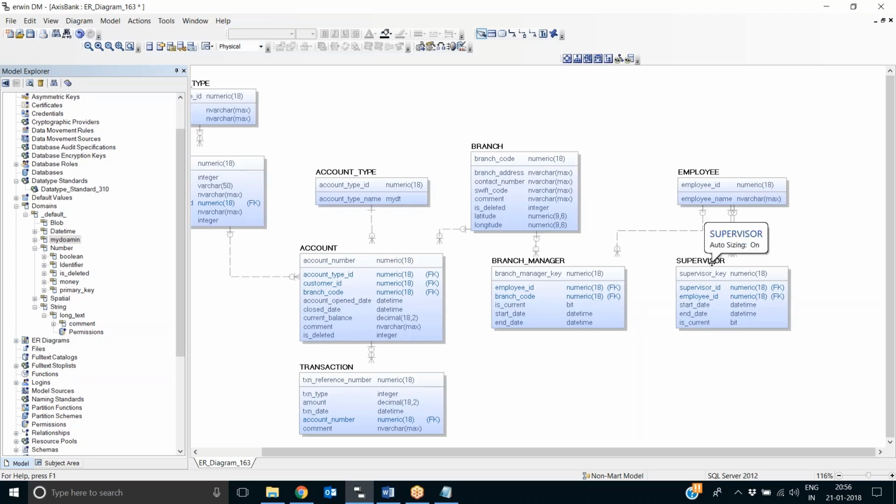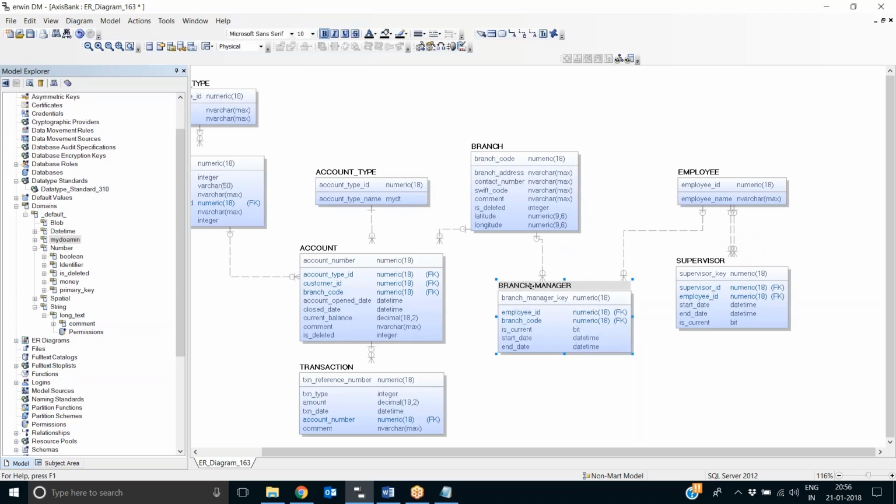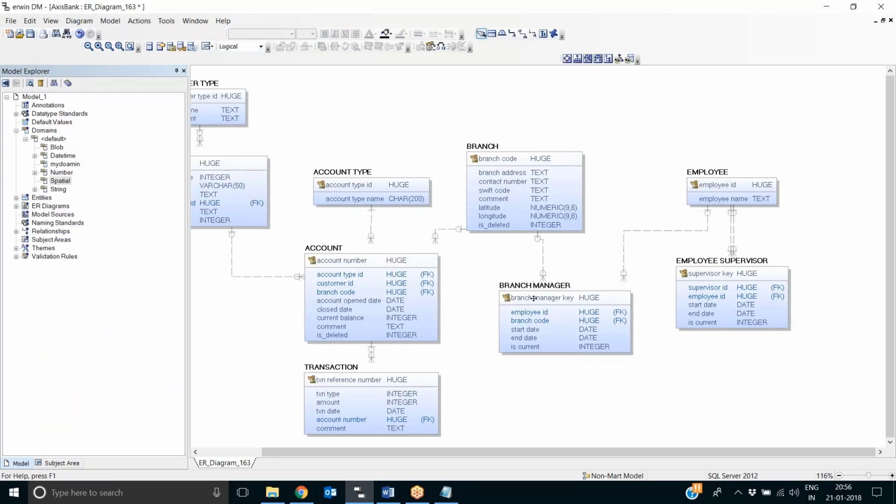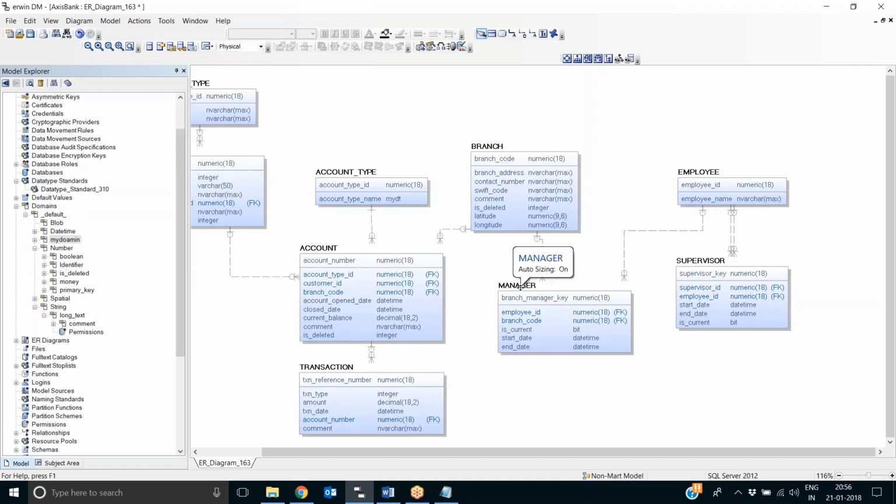If you change something on the logical side, it will automatically reflect on both. Let's say for this branch manager, I will change on the logical side. I will just change this to manager. Logical side I have changed, and you will find it is reflected on the physical side as well. Because the physical side is always looking at the logical name, until the moment you give an exclusive physical name, then it will not look at the logical name anymore. The link will get broken.